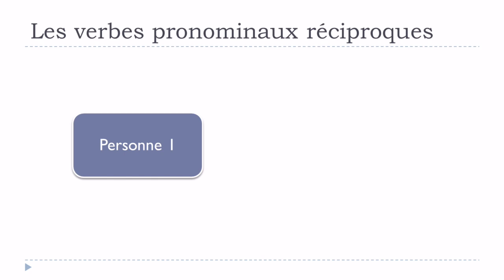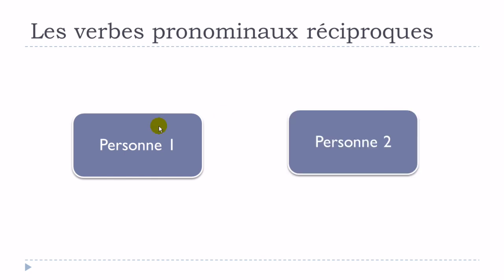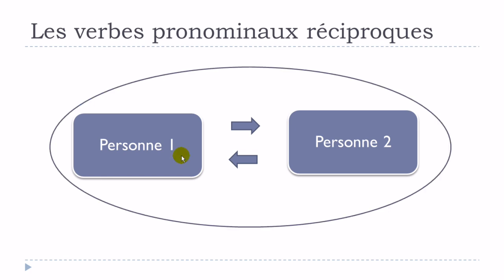So let's see. The first thing that you should keep in mind is that you will need two persons. So la personne numéro un, and then la personne numéro deux. The concept is that la personne numéro un will do something that will affect la personne numéro deux, and la personne numéro deux will do something that will affect la personne numéro un. And this is what we call les verbes pronominaux réciproques.